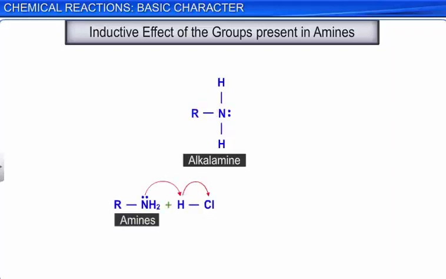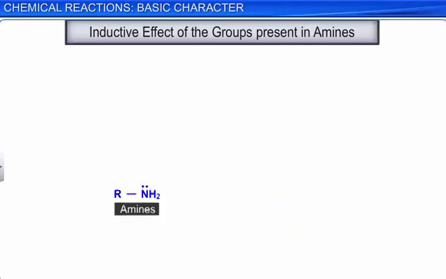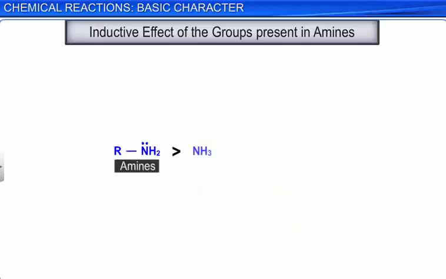Moreover, the alkyl ammonium ion formed from the amine is stabilized due to the dispersal of positive charge by the plus I effect of alkyl groups. Hence, alkyl amines are stronger bases than ammonia. Thus, the basic nature of aliphatic amines increases with an increase in the number of alkyl groups.